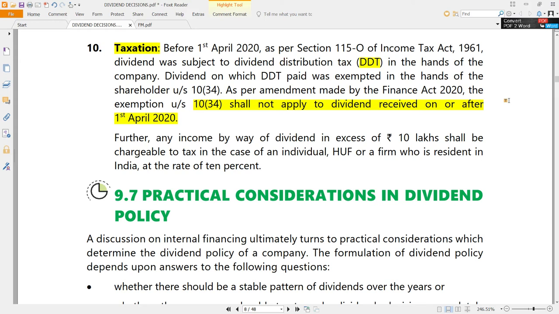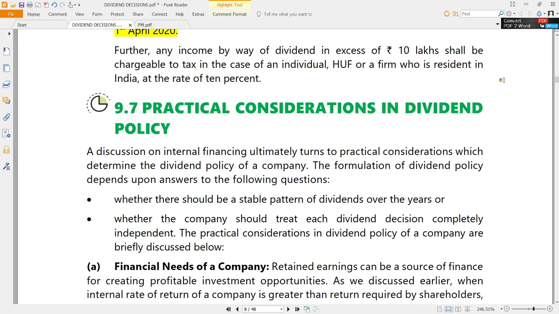Earlier, companies were reluctant to distribute dividends because they had to pay dividend distribution tax. Now that reluctance has shifted from companies to shareholders. Reluctance is reluctance; the idea is the same. Government does not want dividends to be paid out too much. It wants the investments to be made more into the economy, because when dividends are not declared, naturally the money will be retained in the organizations. That retained earnings will be invested. Then the growth of the economy will happen. Employment opportunities will be generated. That is the idea of the government.